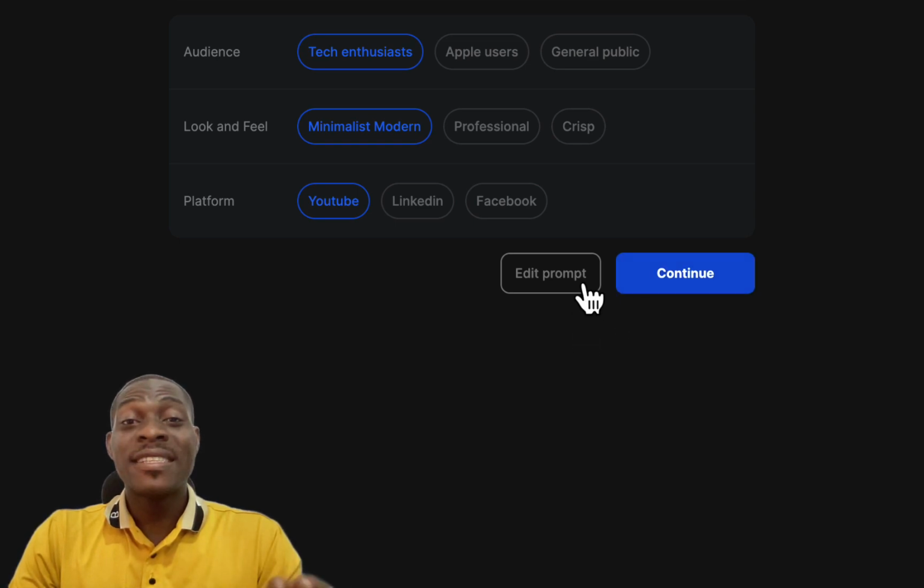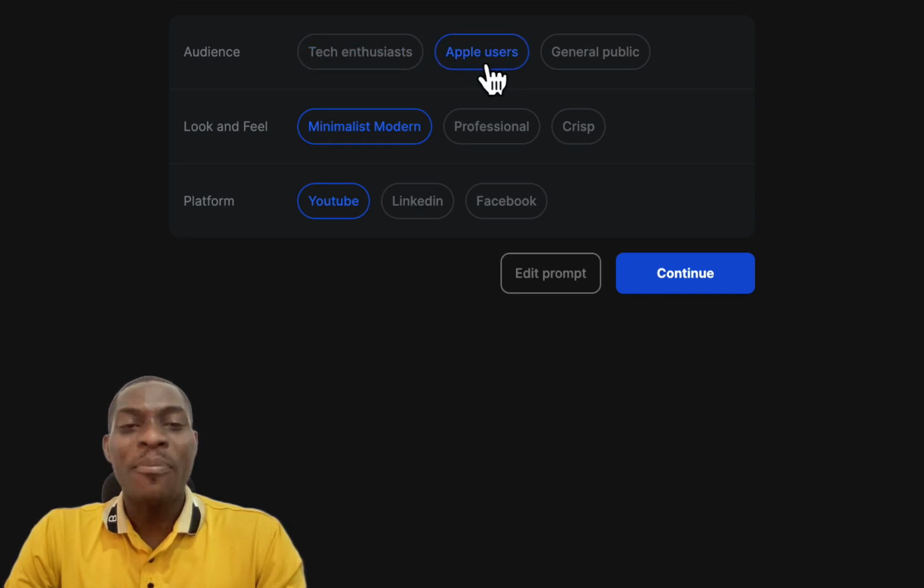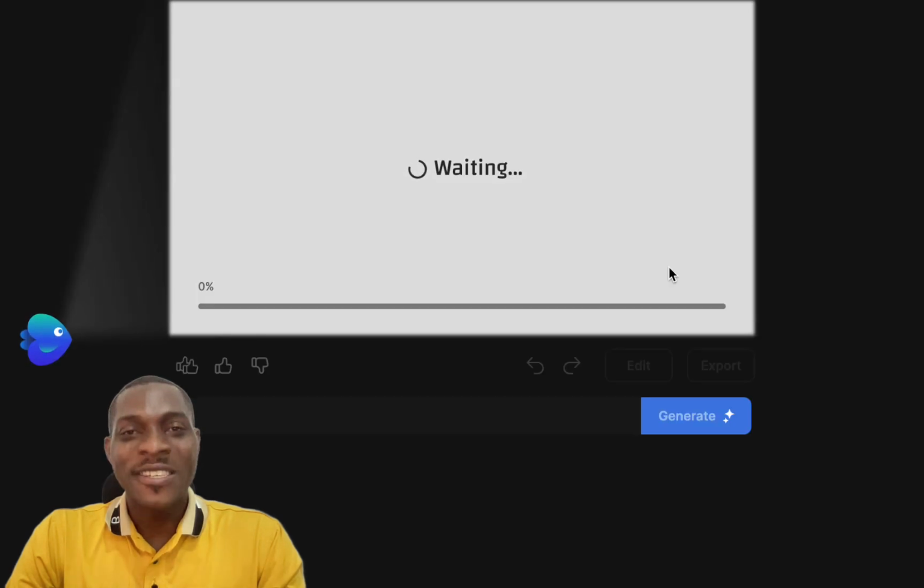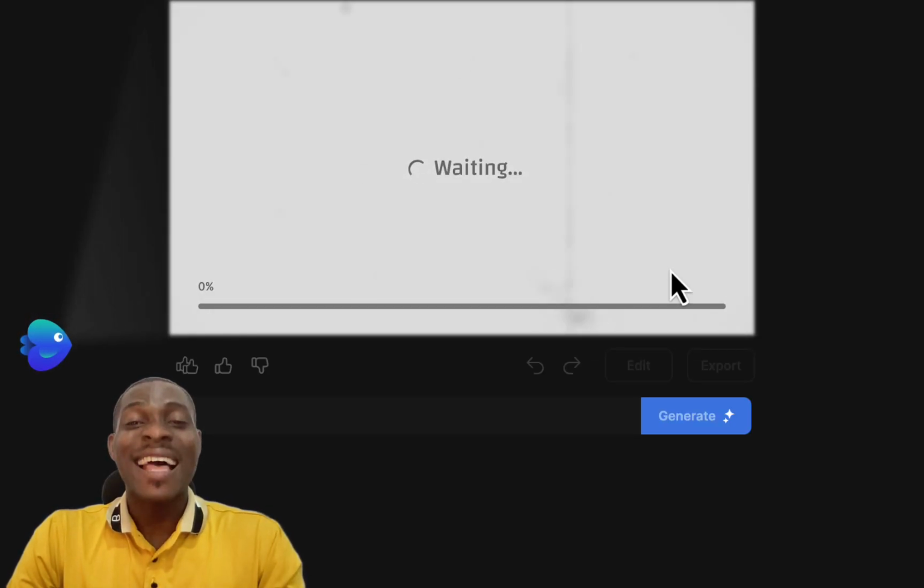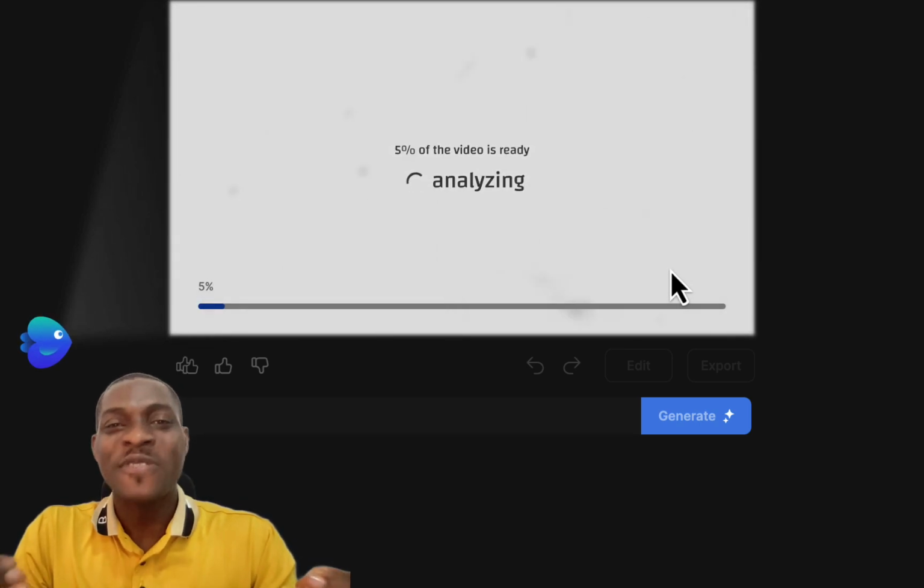At this point, it takes us to the section where we can now give it more information. Now, who is our audience? Let's give it out to Apple users. The look and feel of this: minimalistic, modern, let's just make it that crisp. And then the platform, we click on YouTube. And then we click on what? Continue. It will now start analyzing and getting tools that it will use for this video.